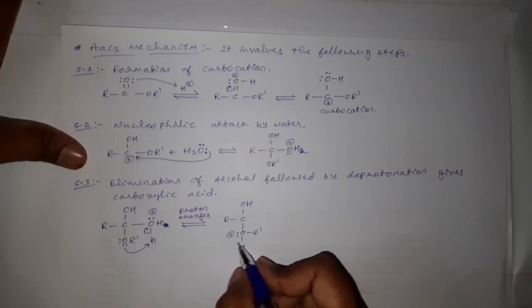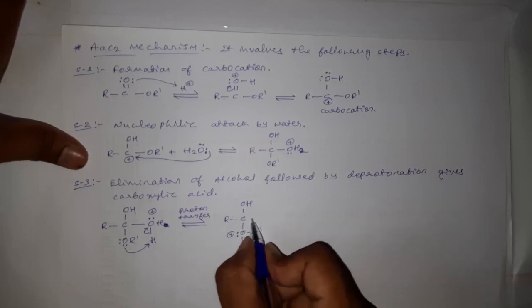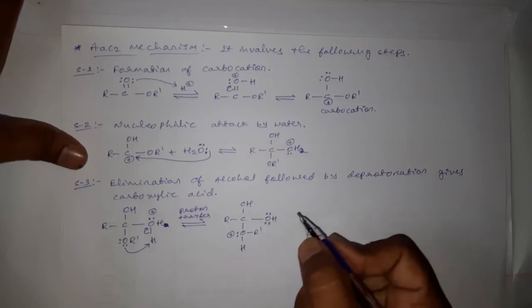It will now get a positive charge. Why? Because the oxygen with three bonds is unstable and gets a positive charge, and now this oxygen has two lone pairs of electrons.